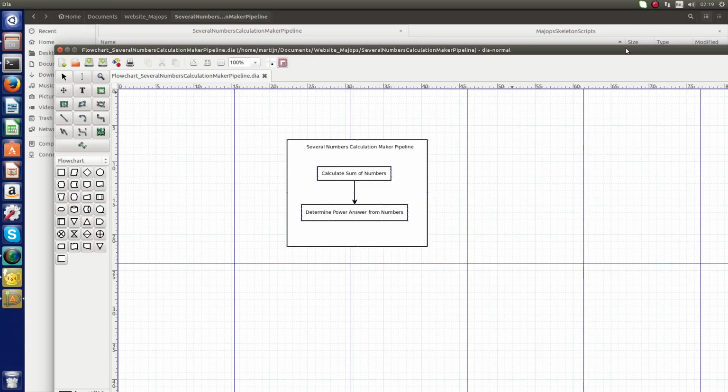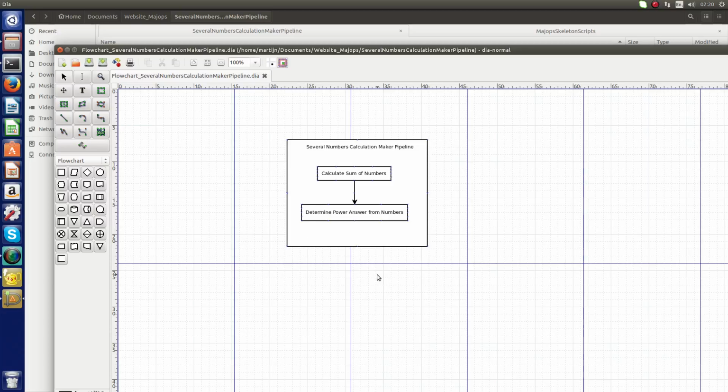Have a nice break. Hi, I'm back again from making my flowchart for my pipeline several numbers calculation maker pipeline. What did I do? I started Dia, and first I took a box. That's this one. I made a box. I took some text from here, and I put the text on the top of this box, because this box represents the pipeline of the highway bash script. And the highway bash script, so the pipeline itself, was called several numbers calculation maker pipeline.